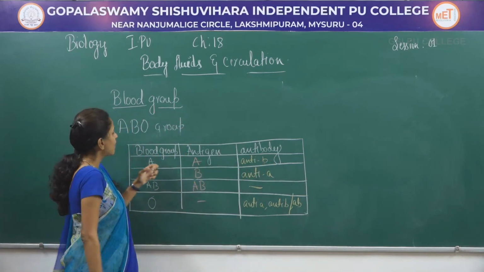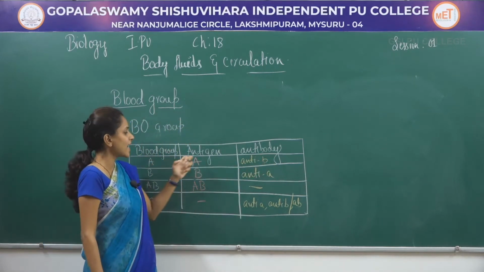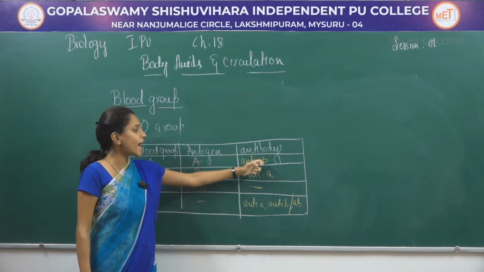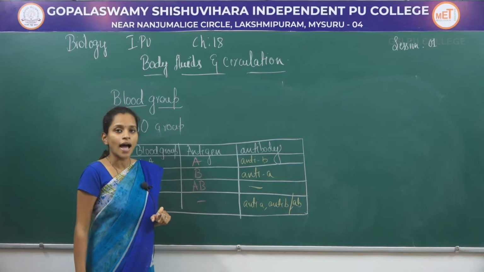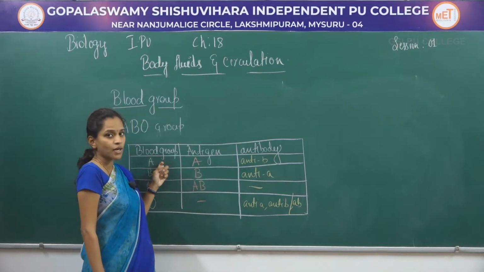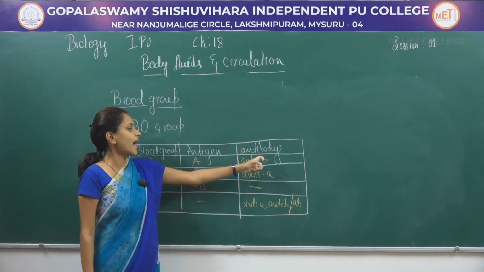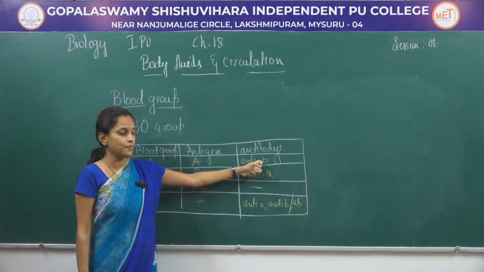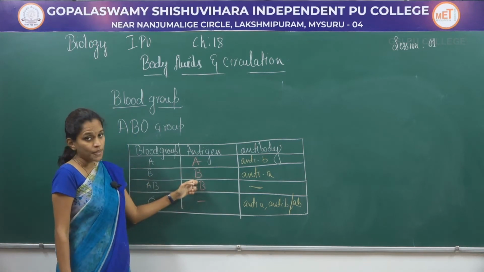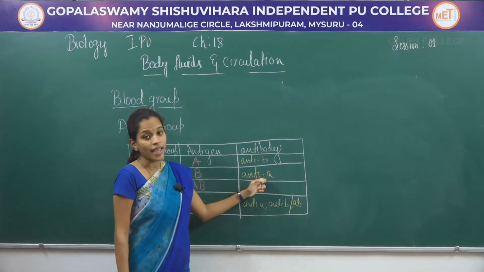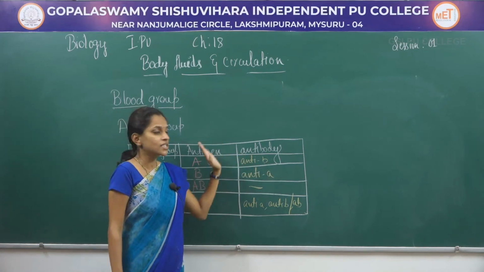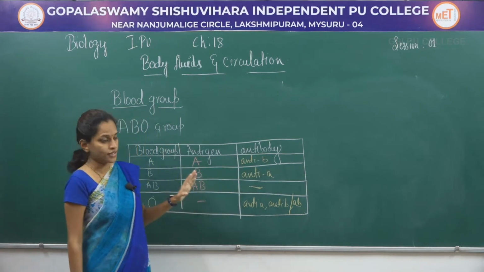For example, if A blood group had antigen A and antibody also A, this antibody would destroy the antigen A. That is the reason, by nature, A blood group has antigen A and the antibody is B. Whereas B blood group has antigen B and antibody A, so that there is no destruction of antigen by these antibodies.